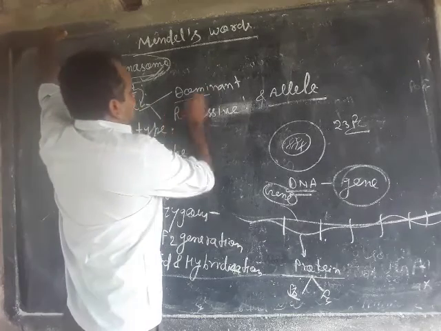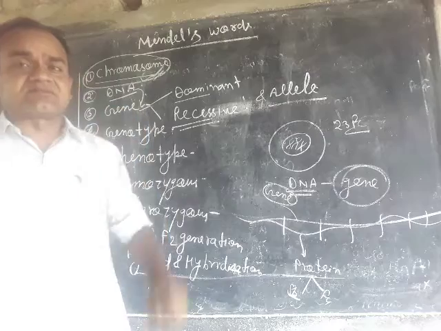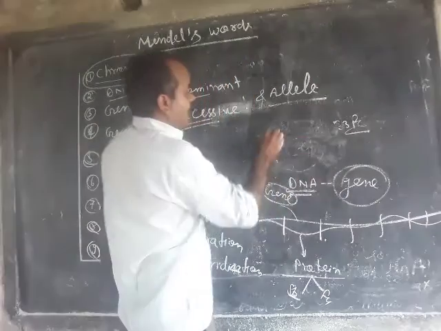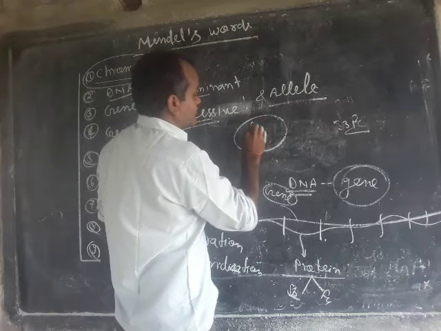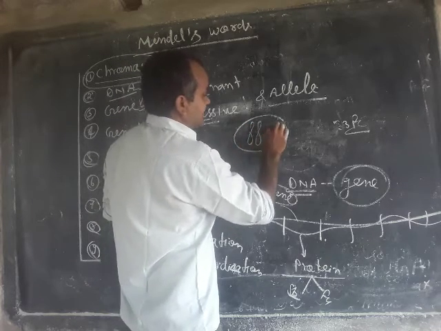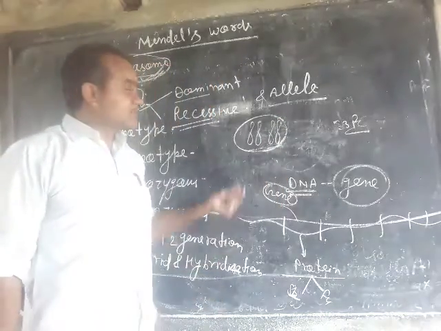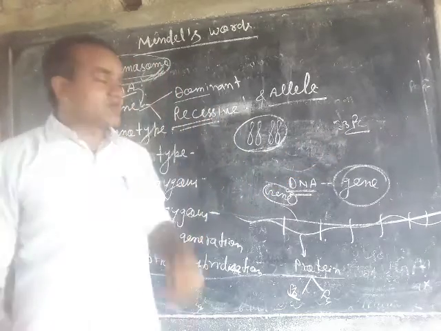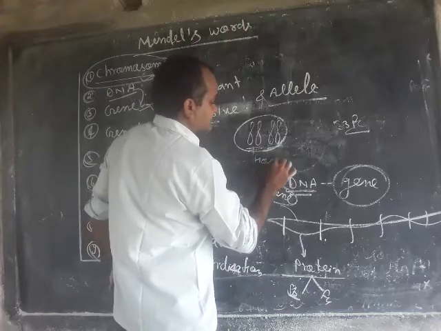And each gene is present in pairs. Listen carefully. Because every cell has chromosomes present in the nucleus in pairs, 23 pairs of chromosomes, and each pair is homologous.